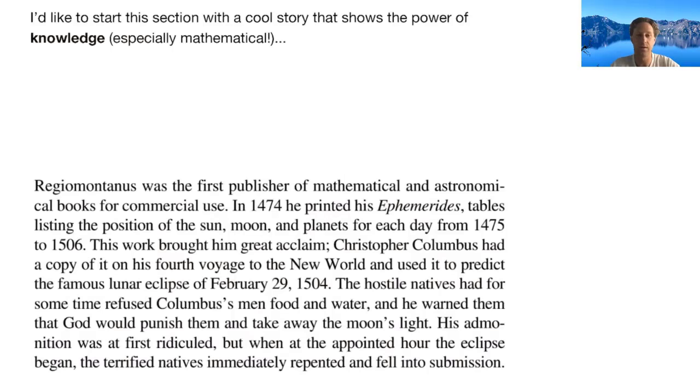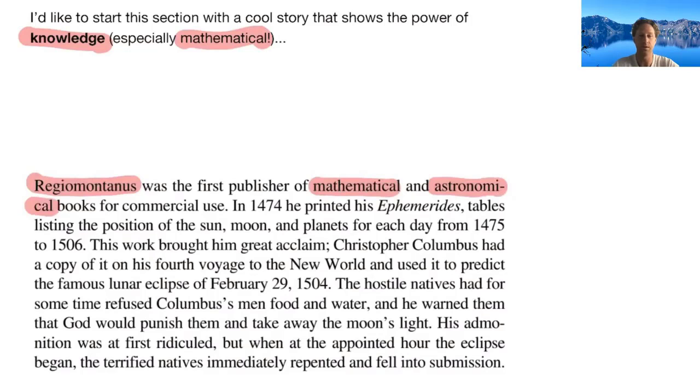Before we get to the topics of today, I wanted to start you off with a story about the power of knowledge, and I'm emphasizing that it is mathematical. There was a guy by the name of Regiomontanus, quite a name there, who was very much interested in both math and astronomy.